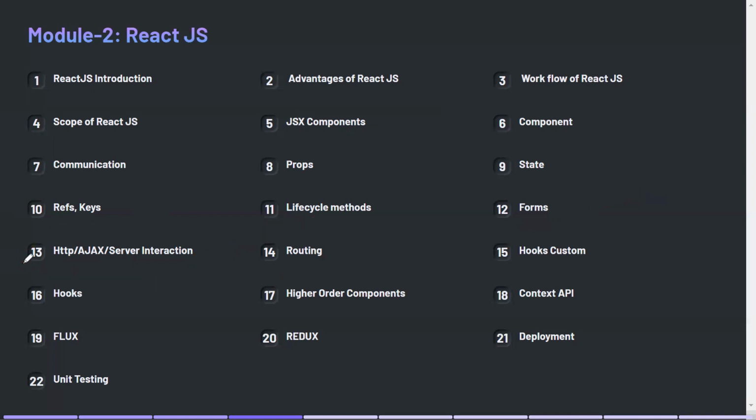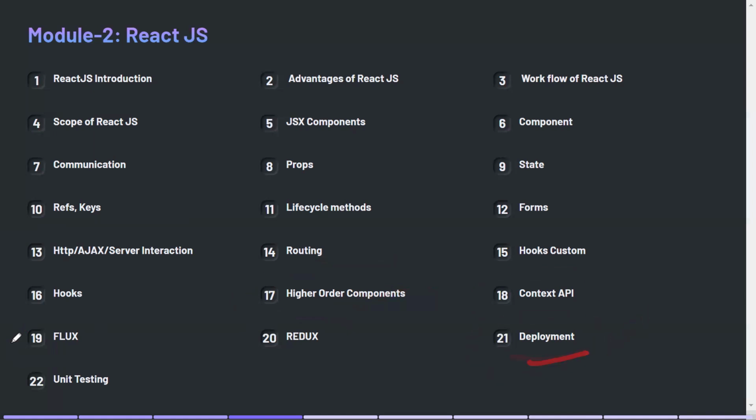And we will learn about hooks, and custom hooks as well. Then we will see higher order components, context API, and then Flux, Redux, and deployments. Once you have created your React.js projects, we will deploy that project.